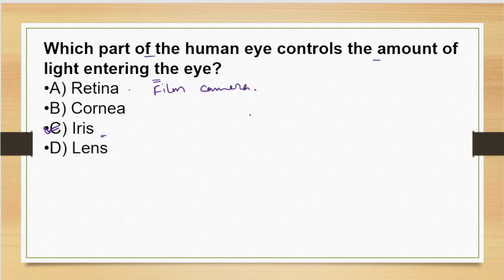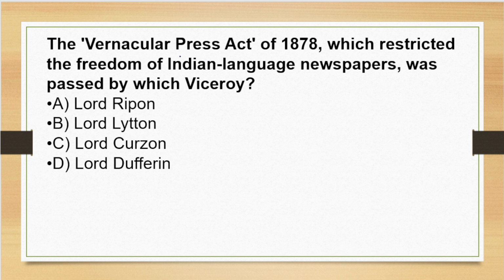Now moving to the next question. Our next question here is, the Vernacular Press Act of 1878, which restricted the freedom of Indian language newspapers, was passed by which Viceroy? So we have to tell which Viceroy passed the Vernacular Press Act, that was in 1878. The options here are option A, Lord Ripon, option B, Lord Lytton, option C, Lord Curzon, or D, Lord Dufferin. So the correct answer of the question is option B, Lytton.